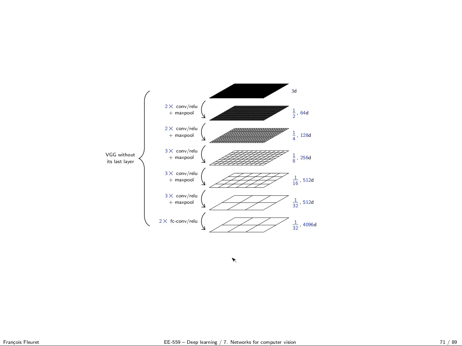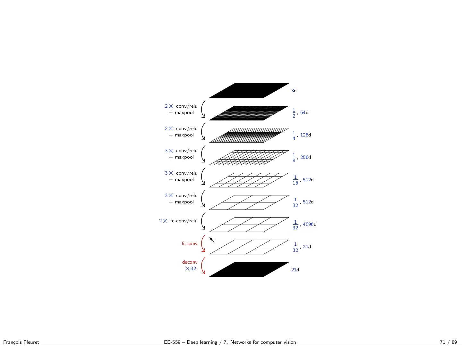So in the end, the model looks like this. You have a three-channel tensor as input. Those are the VGG layers. So you do multiple times convolution ReLU, then max pooling, multiple convolution ReLU, max pooling, again and again, and then you have your fully connected made convolutional layer that goes to 4,000 dimensions per location, because in the original VGG net, this would be the final encoding you have before making your final class prediction.